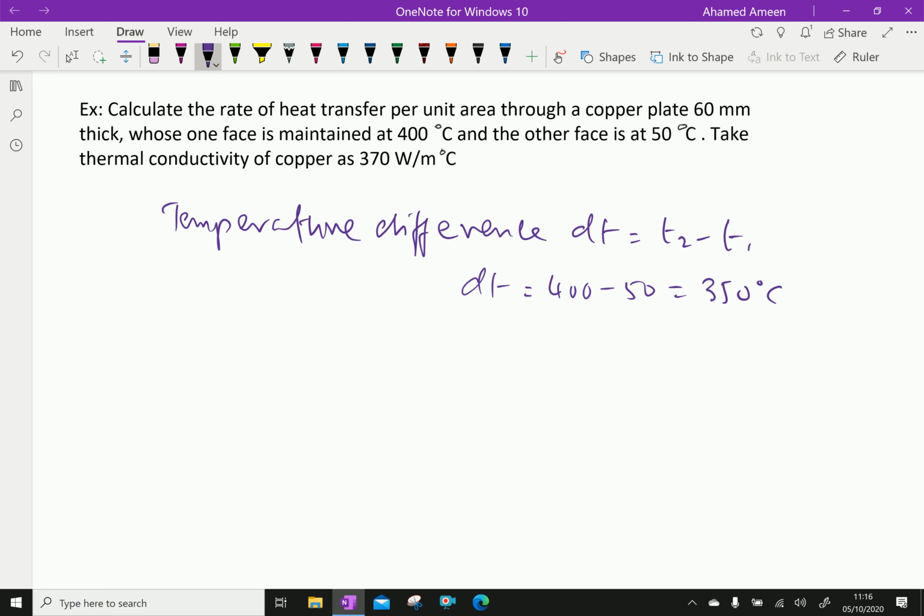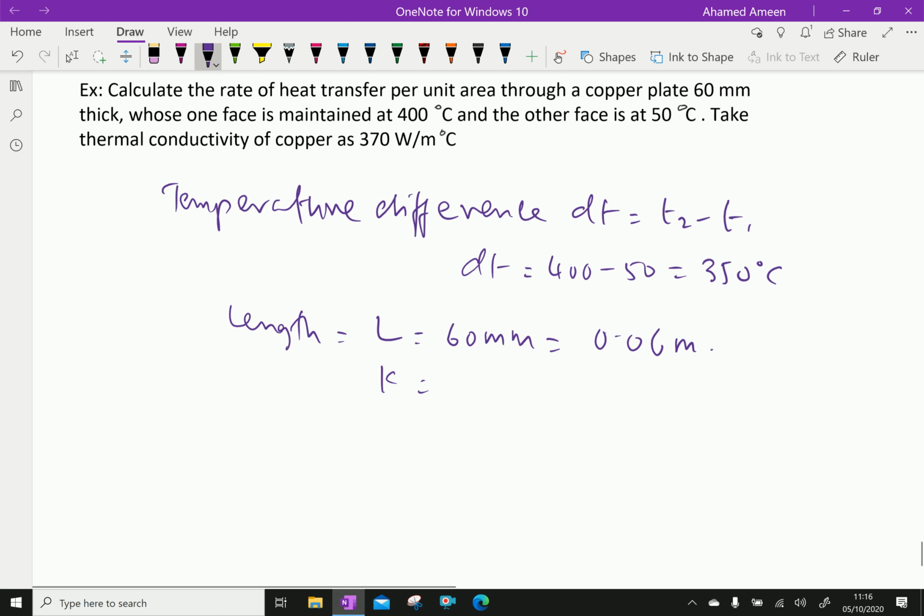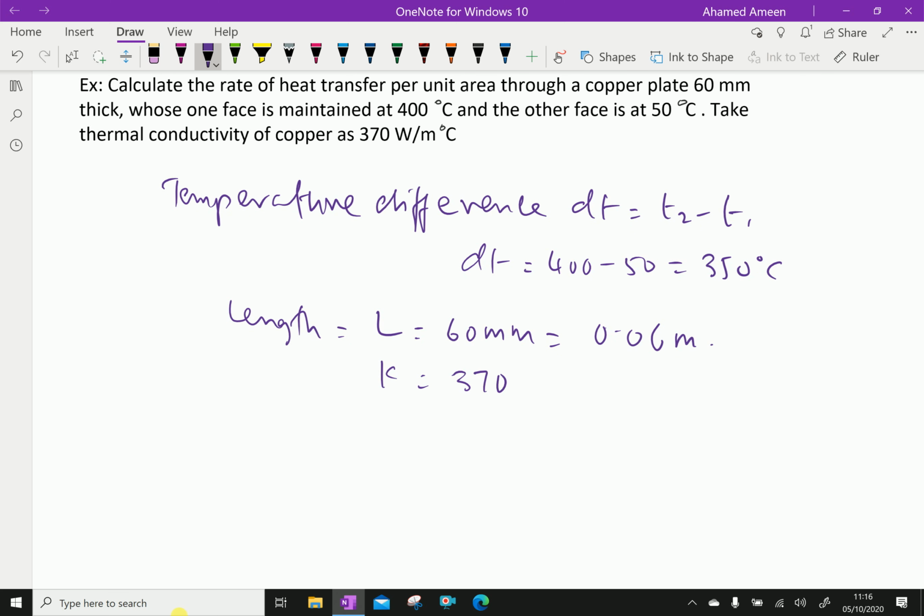Length L equals 60 mm, which is equal to 0.06 meters. Conductivity K equals 370 watts per meter degree Celsius.